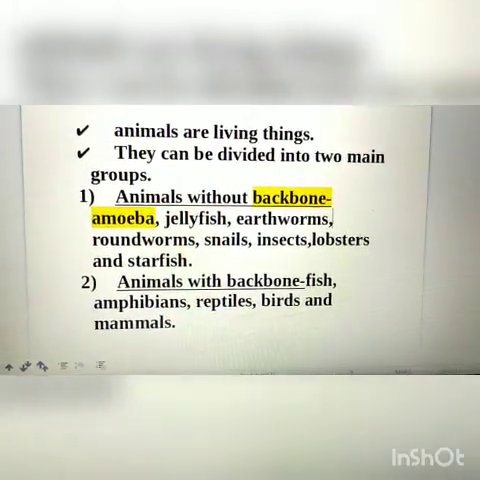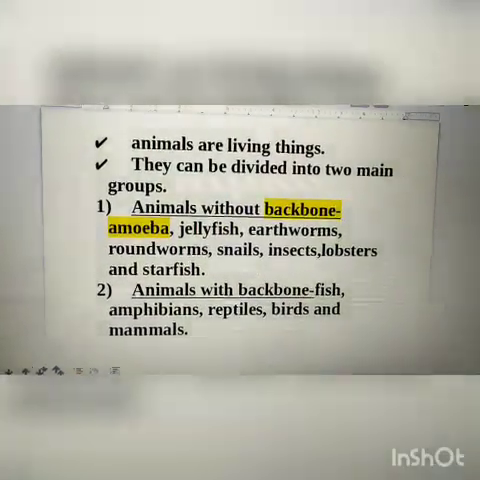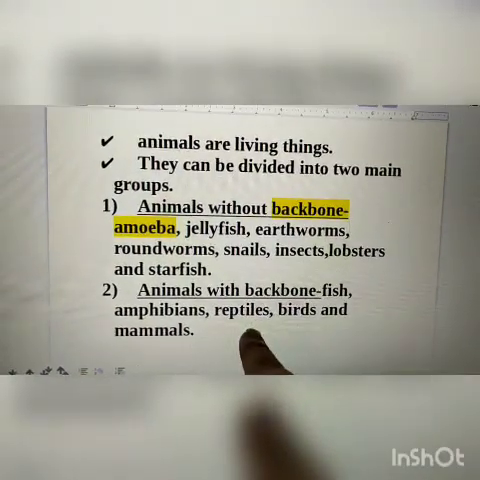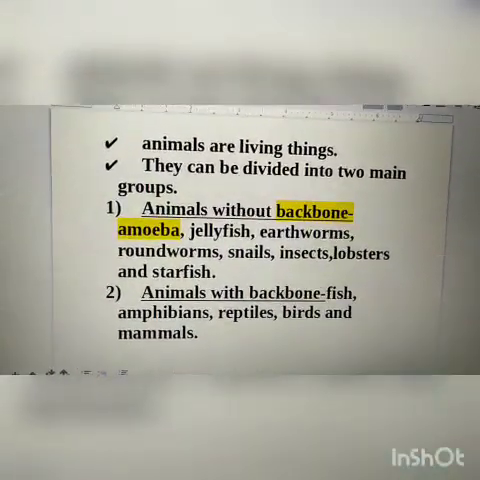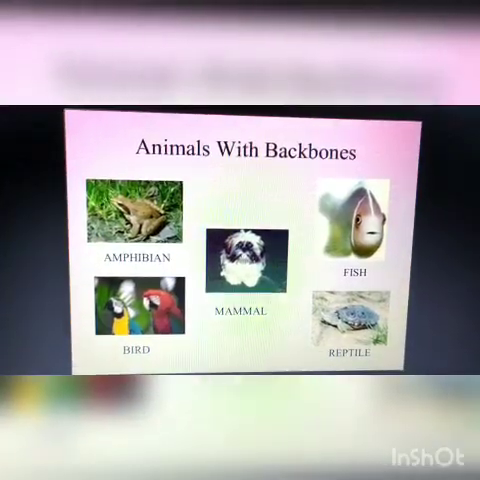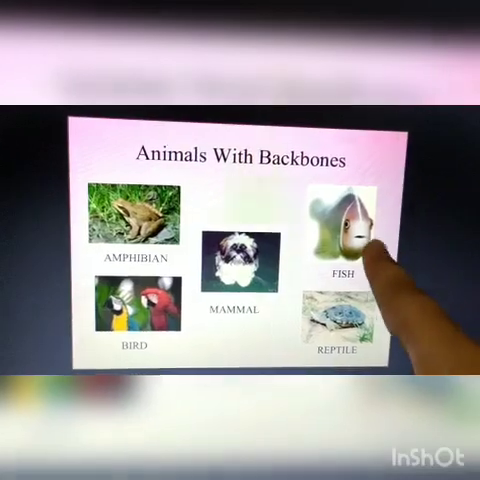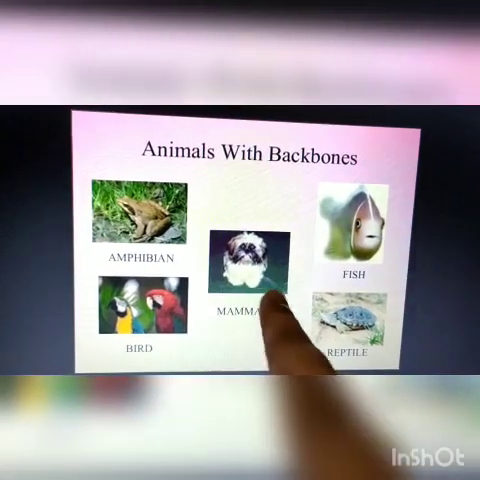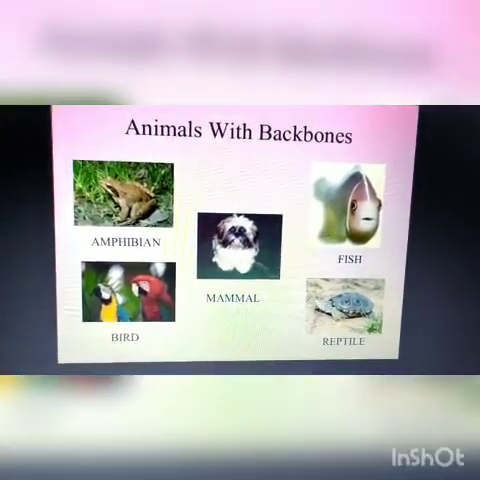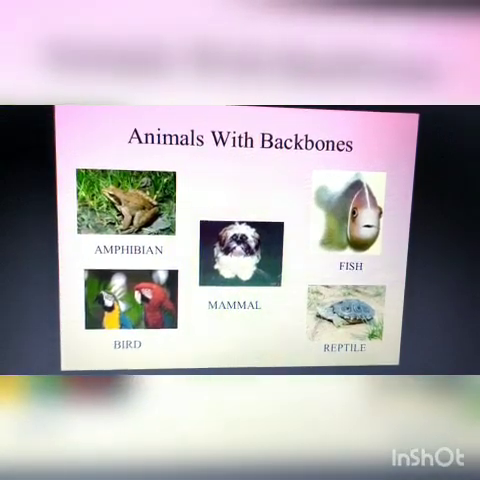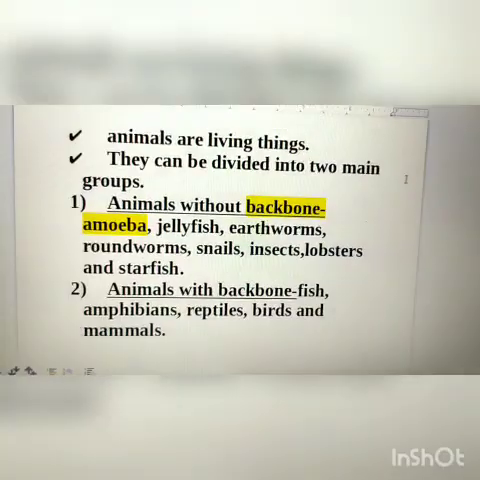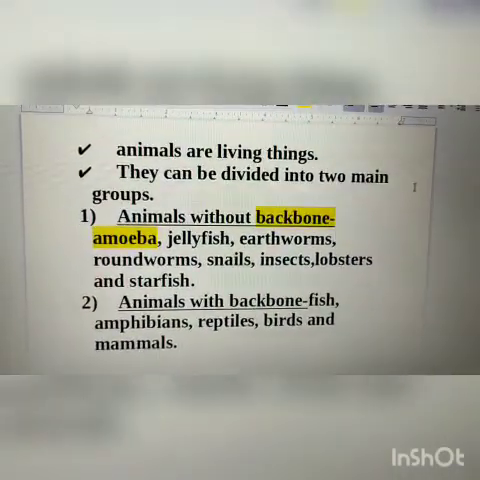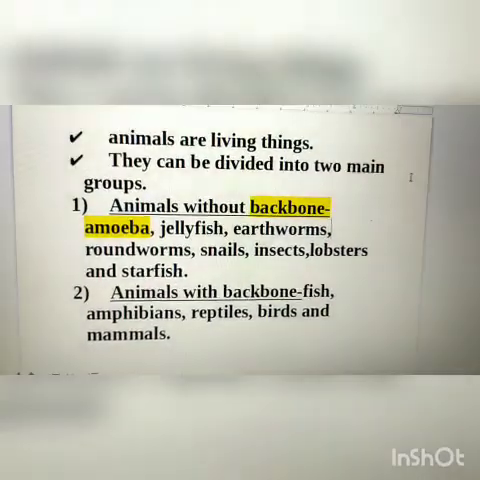Now, the next group is animals with backbone. These include fish, amphibians, reptiles, birds, and mammals. Repeat after me, children. Fish, reptile, amphibian, bird, and mammal are animals which have a backbone. Now, what is backbone? This word is also a new word for you. So, let us see what is a backbone.